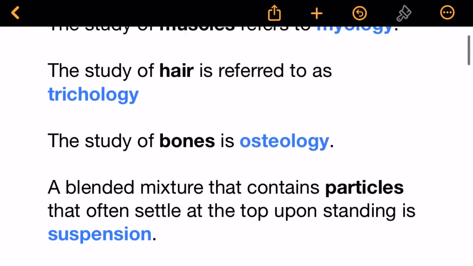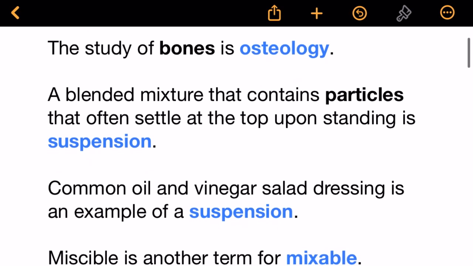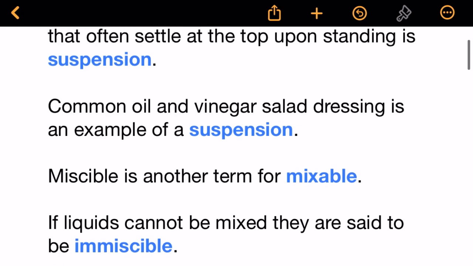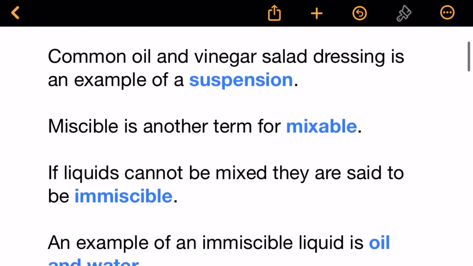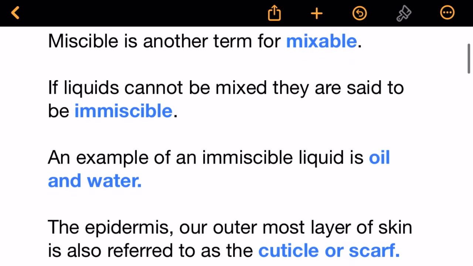A blended mixture that contains particles that often settle at the top upon standing is suspension. Common oil and vinegar salad dressing is an example of a suspension. Miscible is another term for mixable. If liquids cannot be mixed, they are said to be immiscible. An example of an immiscible liquid is oil and water.